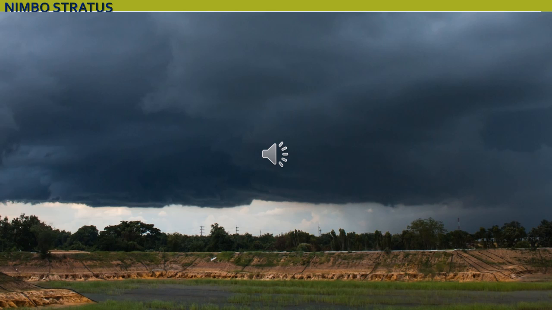Okay, so nimbostratus. These are clouds of dark color, very close to the ground surface, associated with rain, snow, or sleet. So these are the three classifications of middle clouds. First, altostratus, which are thin sheets of gray or blue colored clouds. Then altocumulus, fitted closely together in parallel bands. Then nimbostratus, dark in color, very close to the ground surface, associated with rainfall, snow, or sleet.